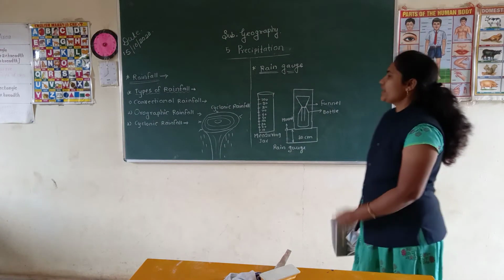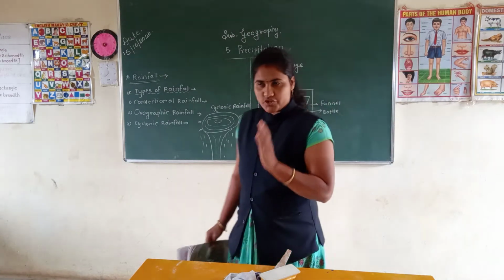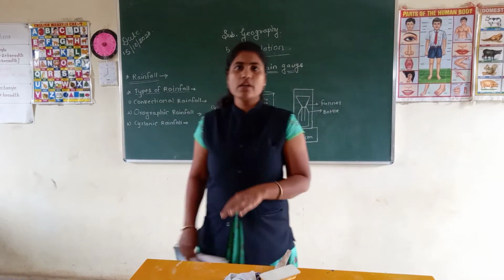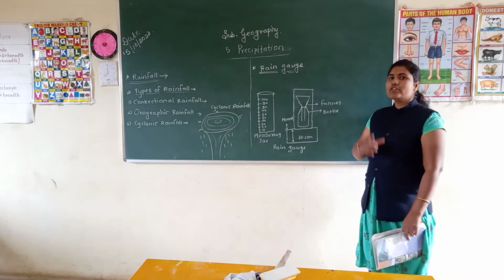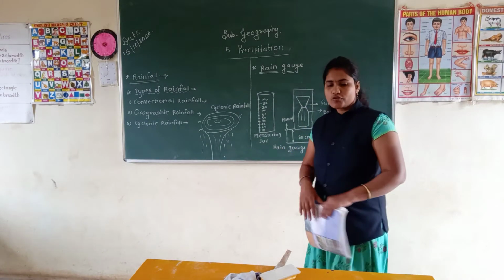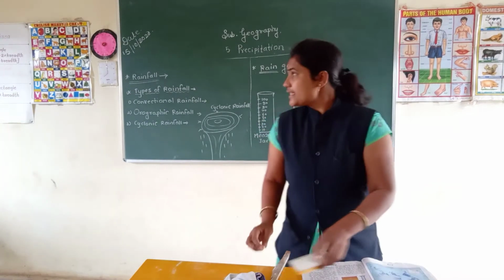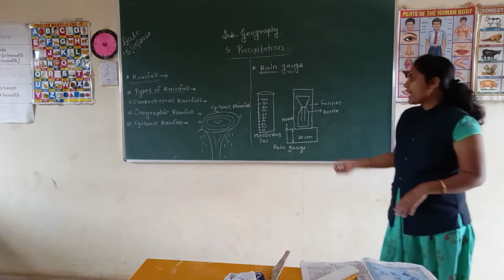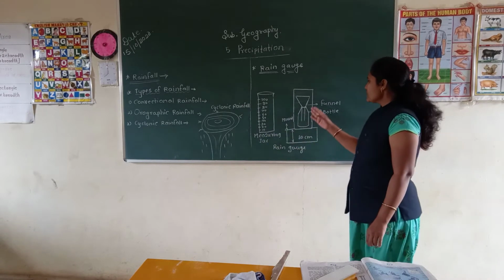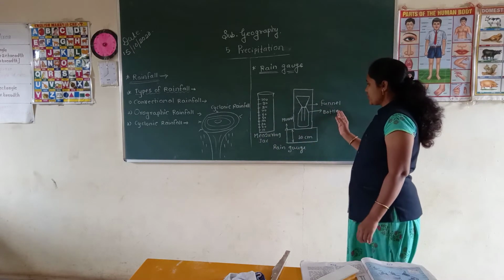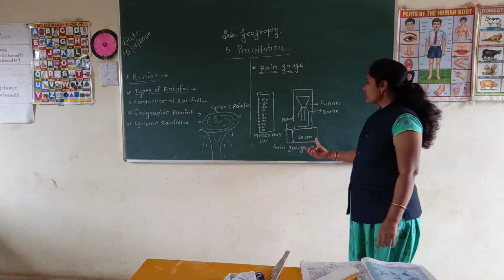What is meant by rain gauge? Rain gauge is an instrument with the help of which we can measure rain. Okay, it is called the rain gauge. Understood, students? Now see, this is a diagram of a rain gauge. We can call this the measuring jar. This is the funnel. Here is the bottom.